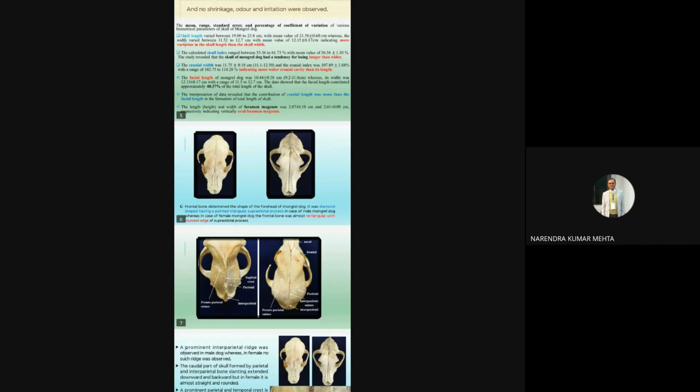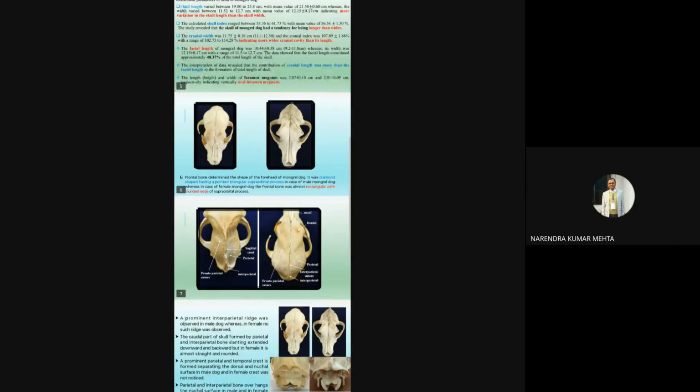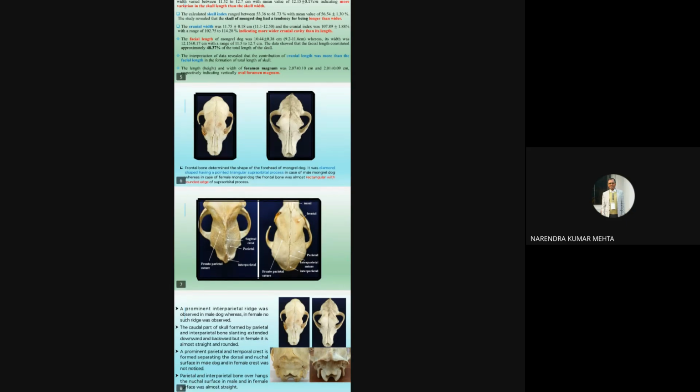And the length and width of the foramen magnum was 2.07 centimeters and 2.1 centimeters respectively, which indicates an oval foramen magnum. And the cranial features, my research findings, we can see in the pictures also. The first picture is the female mongrel dog, and the other picture is of the male mongrel dog.